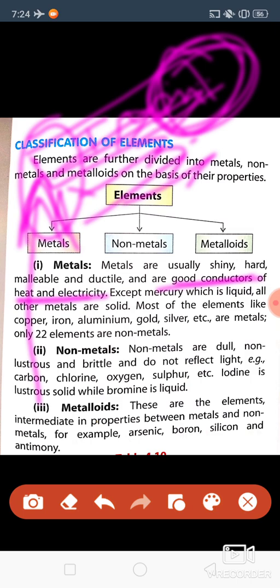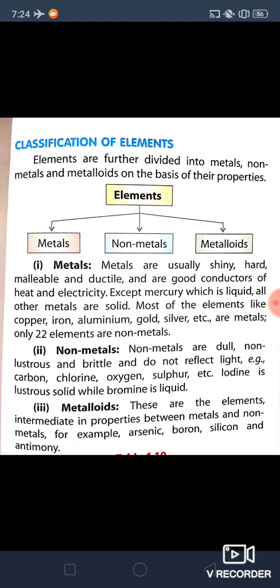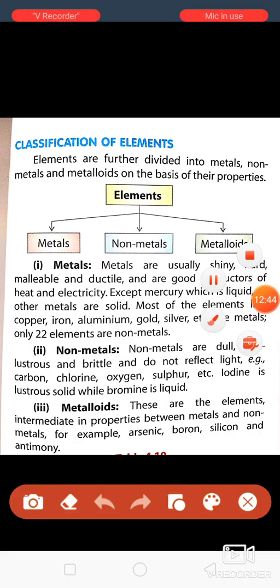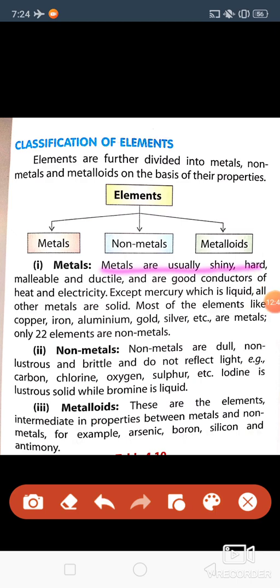So what is the definition of metals? Metals are shiny, hard, malleable and ductile. Malleable, I told you, can be flattened if you hit hard. Ductile, it can be converted into wire. And good conductors of heat and electricity, means it allows the heat and electricity to pass through it.